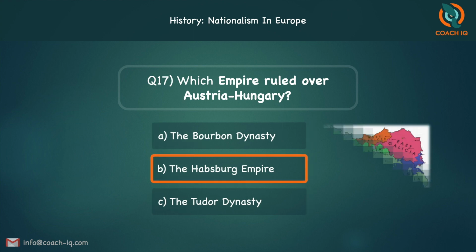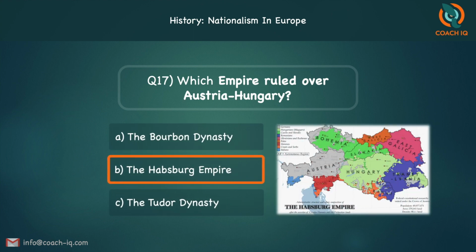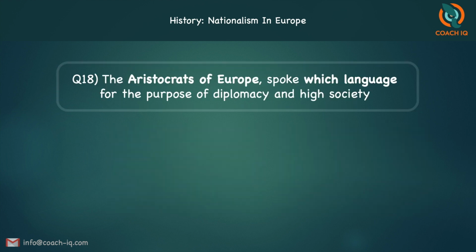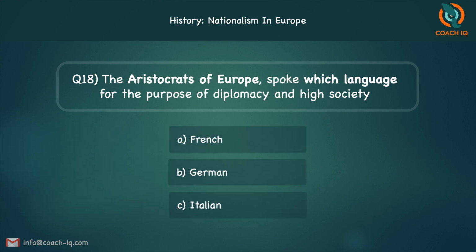The answer is B, the Habsburg Empire. The next one. The aristocrats of Europe spoke which language for diplomacy and high society? French, German, or Italian? The answer is A, French. The aristocrats of Europe usually spoke French.